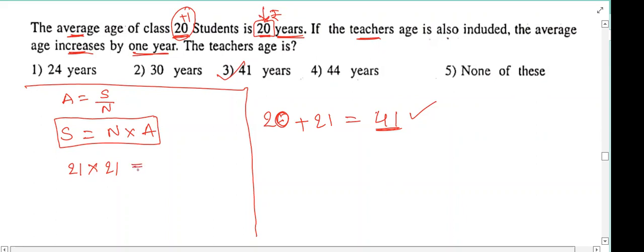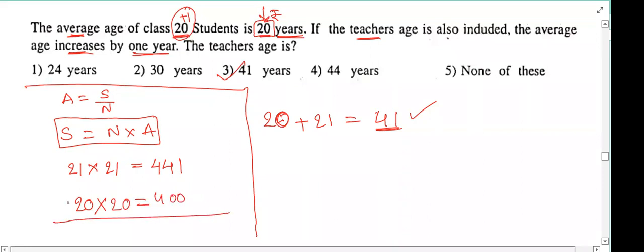What is the sum of their amounts? 21 into 21 is how much? 21 square, nothing but 441. Next, before entering the teacher, how many students are there? 20 students. What is their average? 20. 20 into 20 is 400.